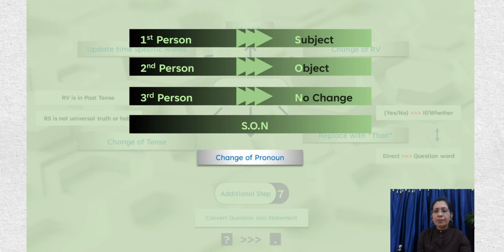Now, how do the pronouns change? The same formula that we have used earlier in case of declarative sentences, the SON formula. It says that if the reported speech is in first person, the personal pronoun changes according to the subject of the reporting verb.